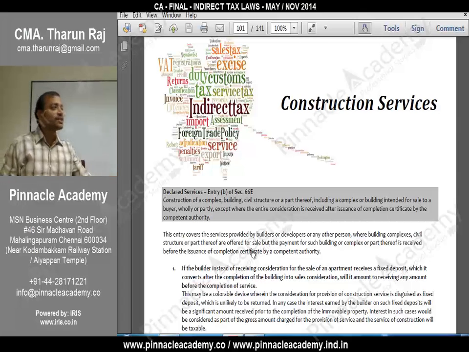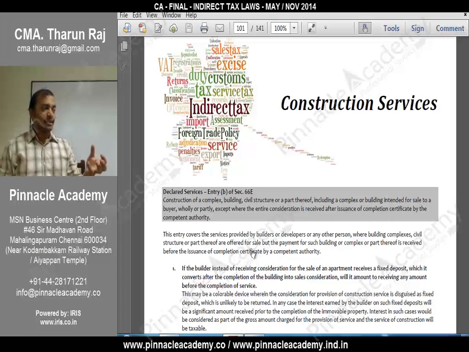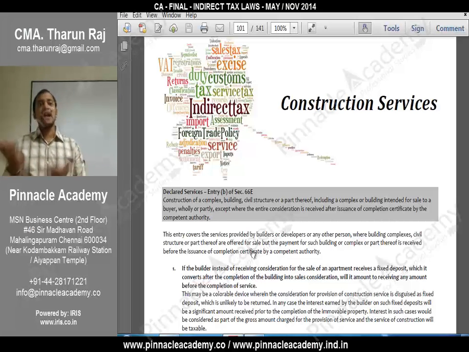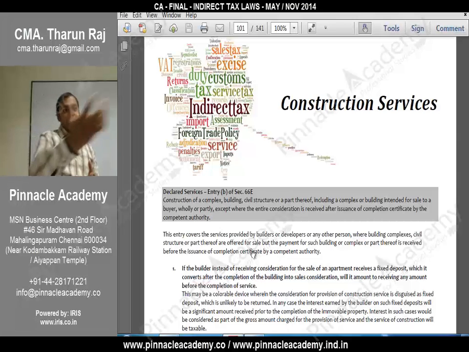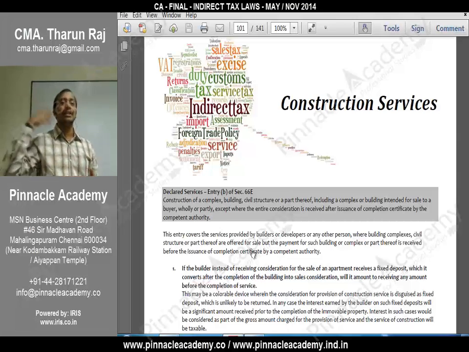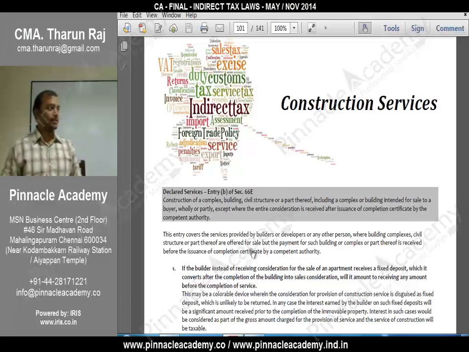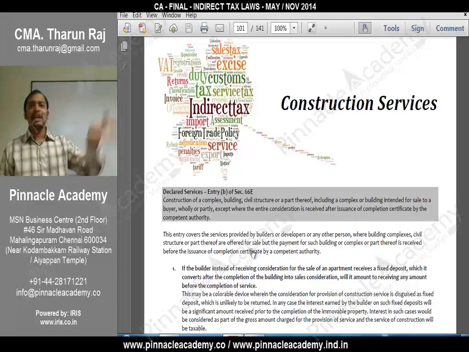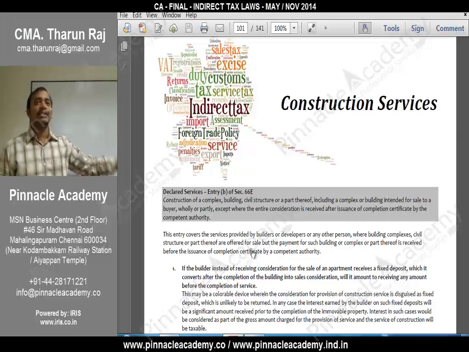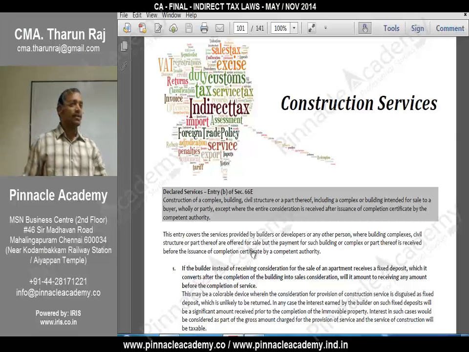This is a kind of business model which is going on right now. They are not building it with their money and then selling it to you. They are taking money from you and using that money for the purpose of construction. This is how it goes. There are many. Today if you see Amar Prakash builders, they are announcing that 2 BHK is available at 30 lakhs, in Krompet or somewhere near Meenambakam airport.